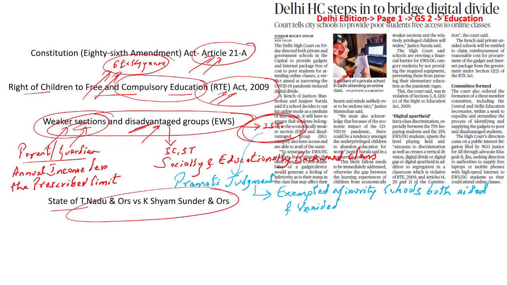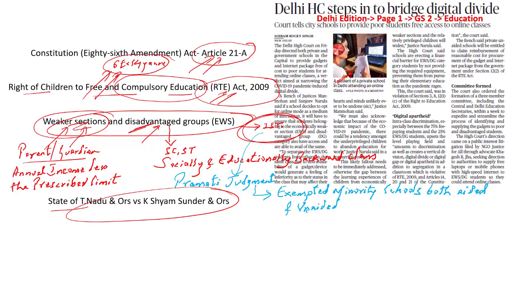What does it say? It says that the right of a child should be extended to have quality education. It is not just about giving education, but what type of education? The quality education has to be provided to every single student within this age group of elementary education. So that has to happen without any discrimination on the basis of child's economic, social, or cultural backgrounds.